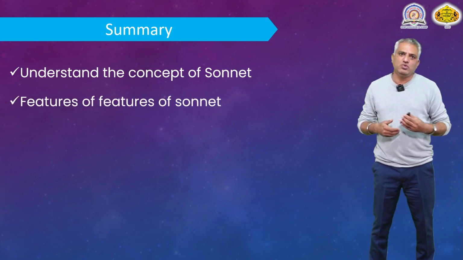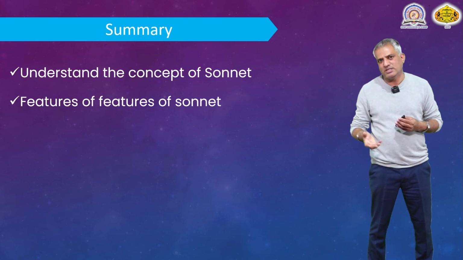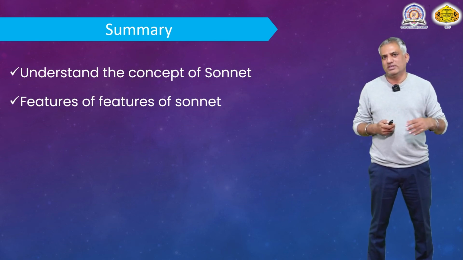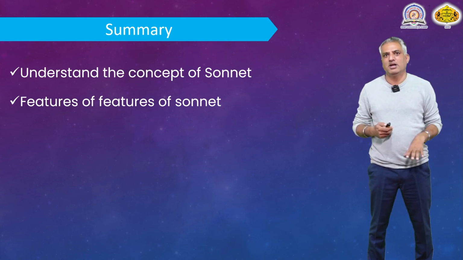After that, you also came to know various features of a sonnet: that it has a fixed rhyme scheme, it has 14 lines, and broadly it has 2 types.